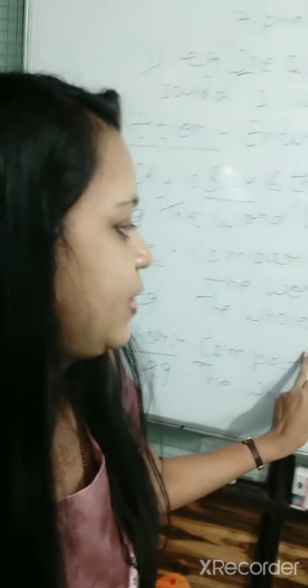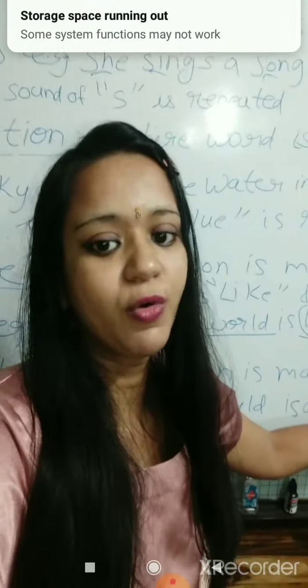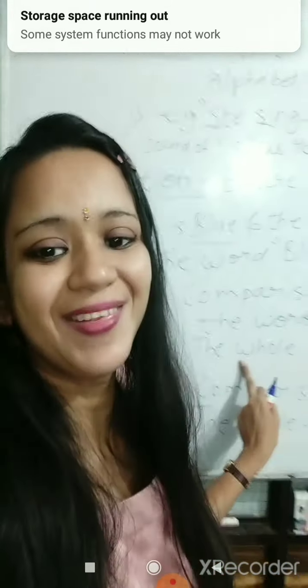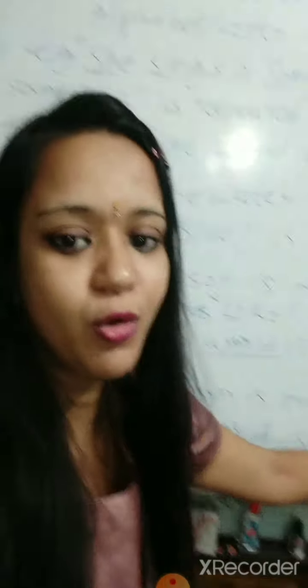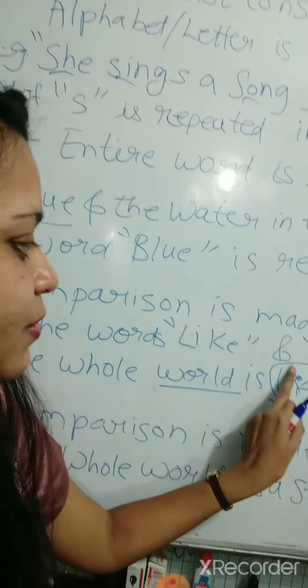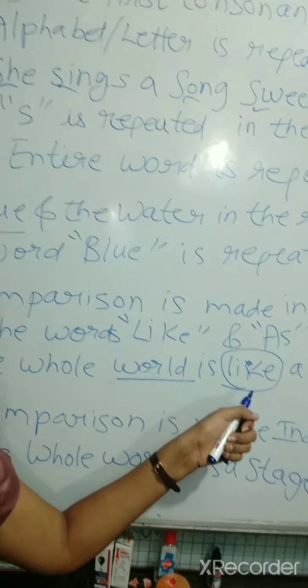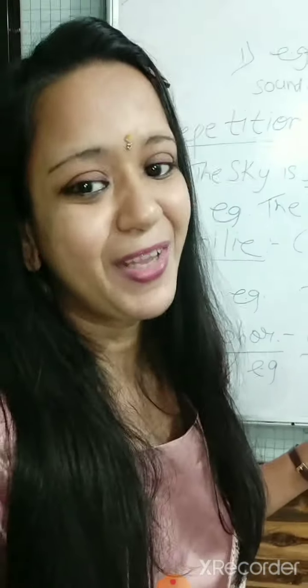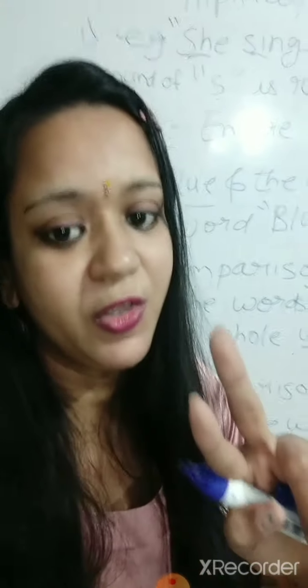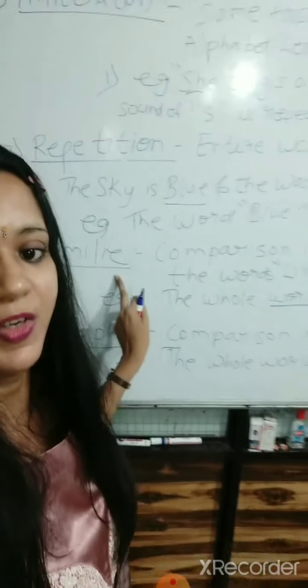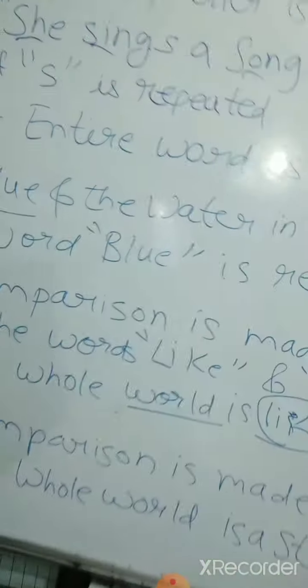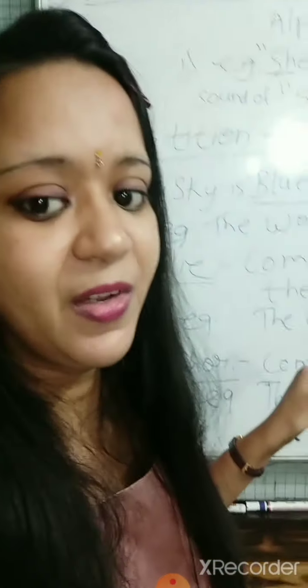The whole world is like a stage. So what things are compared here? The whole world is compared with a stage. Which word is used for comparison? The word like is used for comparing the world with the stage. If the comparison is made between two objects using the word like, what is the figure of speech here? Simile. The whole world is like a stage. So the world is compared with the stage using the word like. So that is an example of simile.